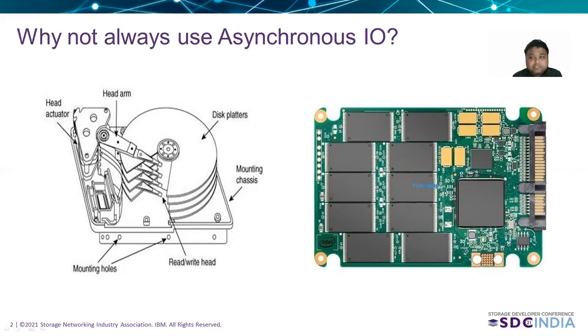Well, in the age of HDDs, I/O was done to a disk with rotating platters. We had to move the head to the right block and the right sector to perform the I/O. It was not possible to perform another I/O while the disk arm was busy with your previous I/O. So there was no question of parallel I/Os.